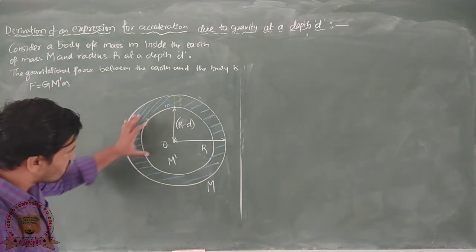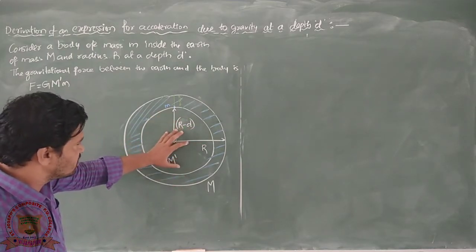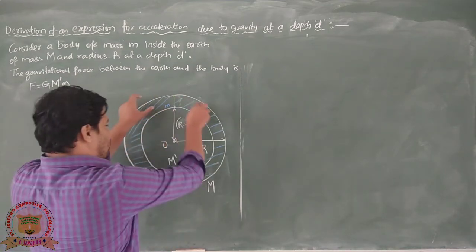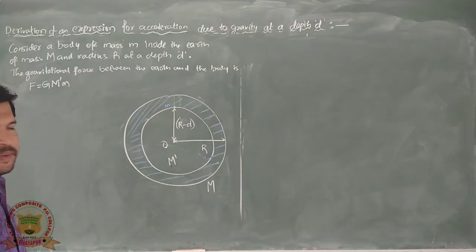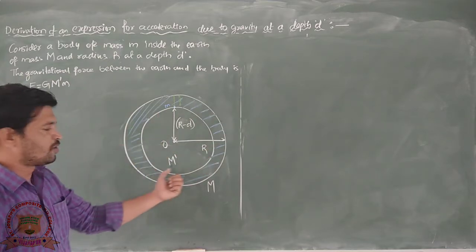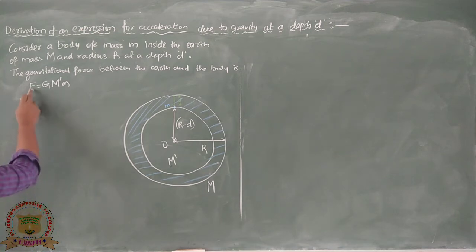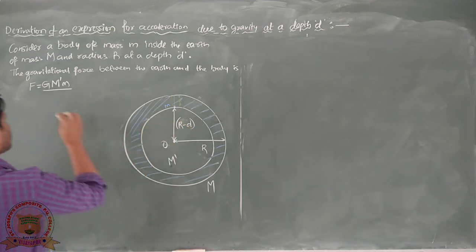Because the mass of the inner portion of the earth is M dash, and only this portion exerts the gravitational force on the body; the outer portion will not exert any gravitational force, because the gravitational force due to it is zero. So F equals G M dash into m divided by (R minus d) whole square, because the distance between the body and the center of the earth is R minus d.